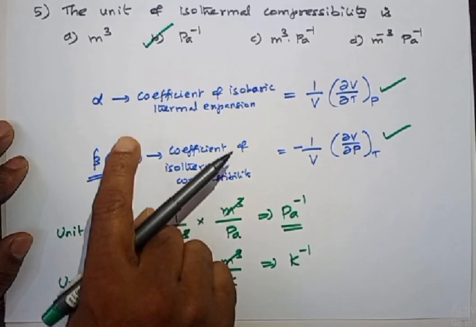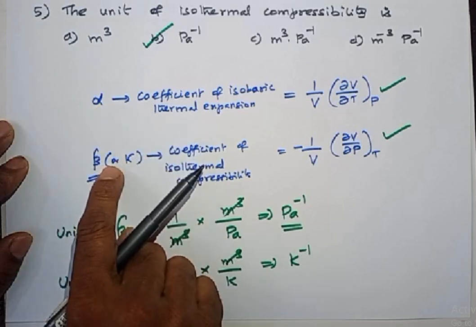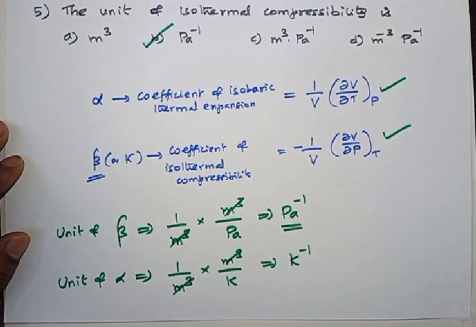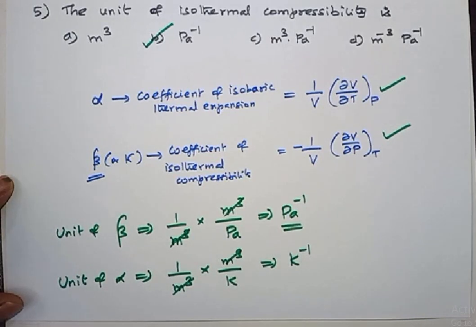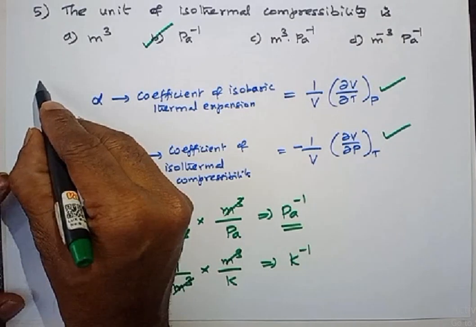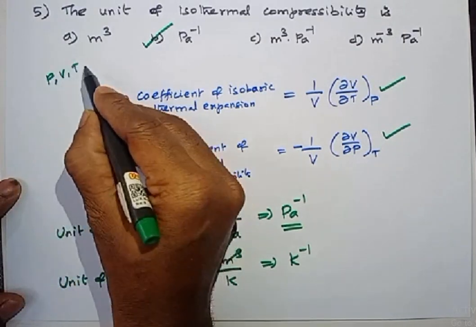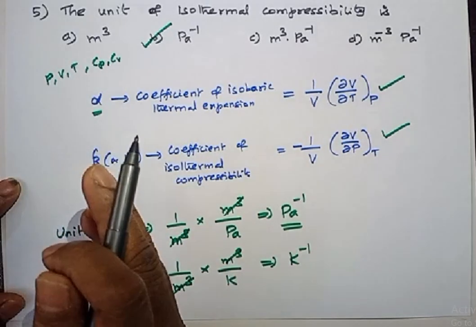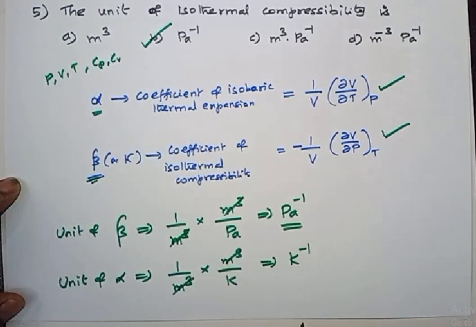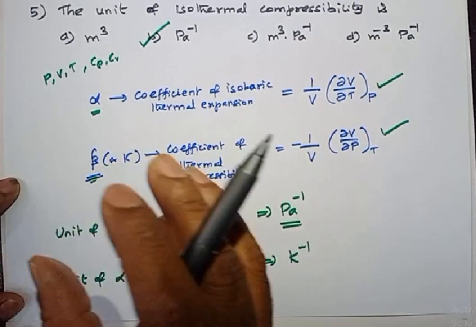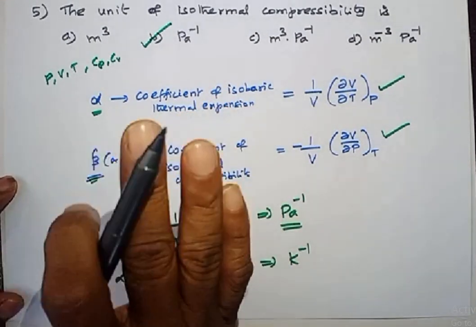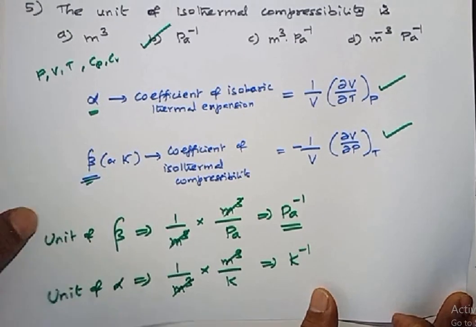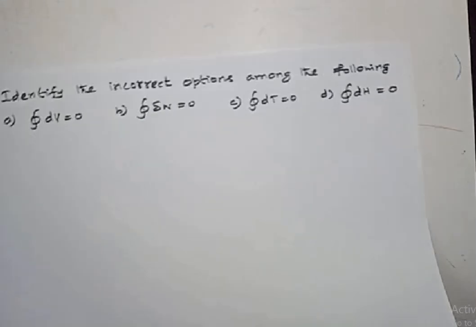And one more point, alpha and beta, these two can be determined experimentally. So apart from pressure, volume, temperature and heat capacity, Cp, Cv, alpha and beta are other two terms which can be measured experimentally. Keep this in mind. Now let me move on to the next question, question number 6. Just go through the question.